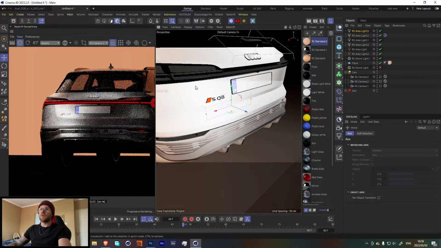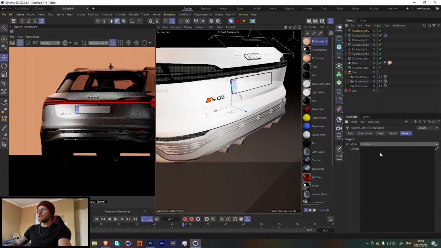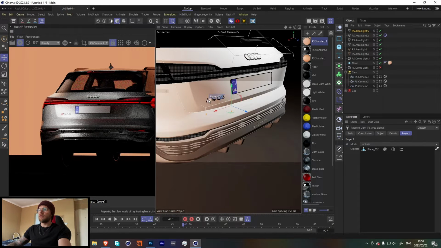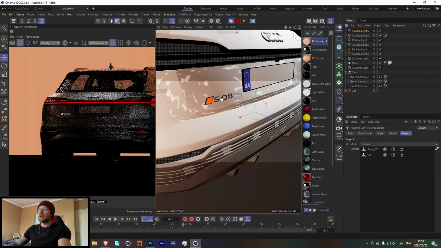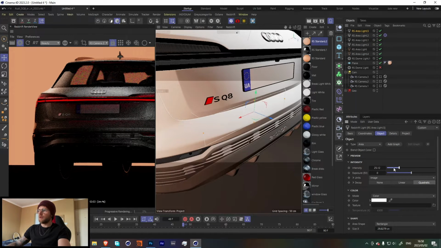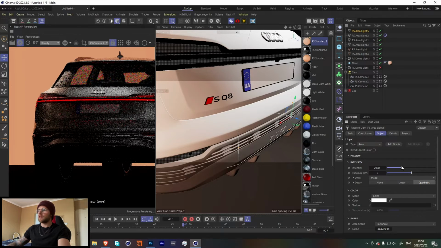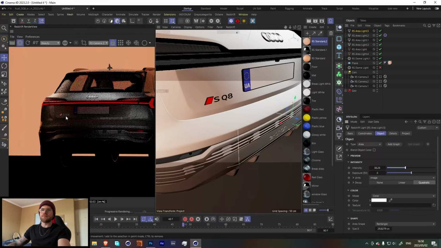So we're going to do again what we did with the Volvo. We're going to go into our light over here and change this to include, and to only include our text over here. So look at that. Now we're highlighting just that. But this is very strong, so let's bring this down by quite a bit. I think something like that. We don't want it to be too bright where it's too much, but we want it that you can still see it in the render.